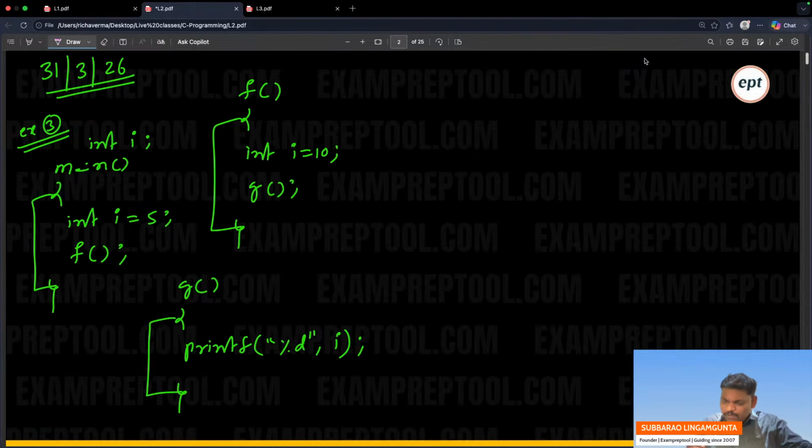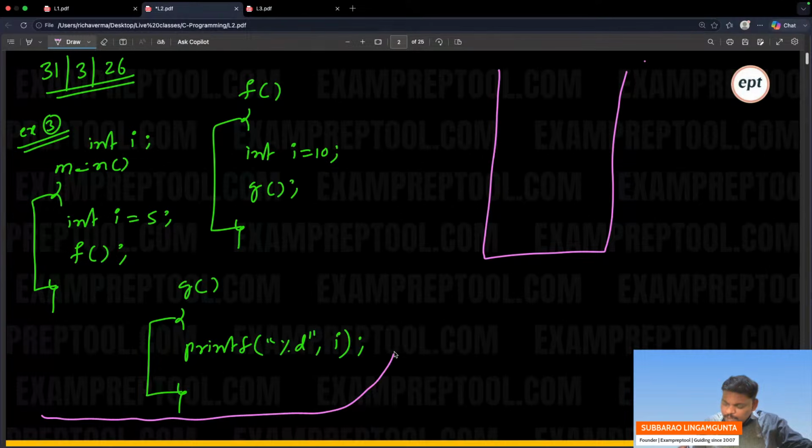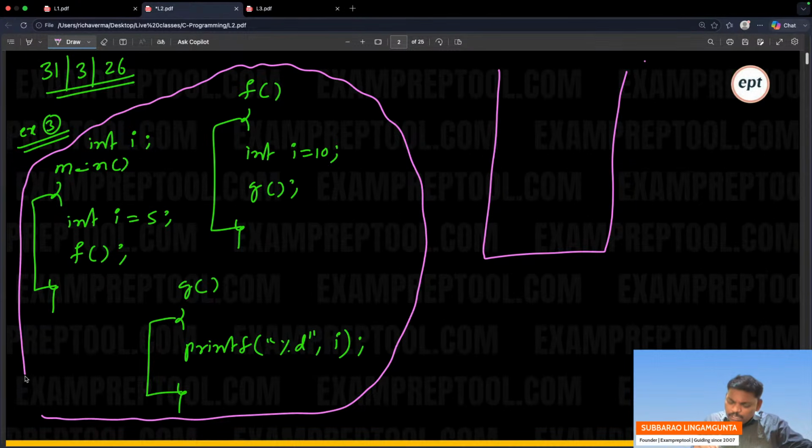First of all, program execution always starts from main. So let me see this. See, everyone, now. This is the stack. And before running the program, first compile the program. Compile means the same thing, the only difference is it will just check the syntax. Let us assume that the syntax is okay.